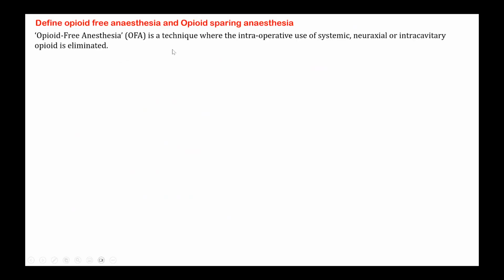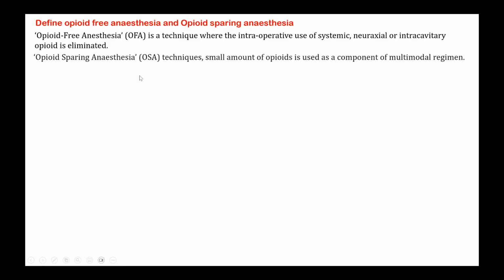In opioid-free anesthesia, you totally avoid any opioid usage, then you call it opioid-free anesthesia. No fentanyl, no remifentanil, no morphine, no pethidine. Then it is called totally opioid-free anesthesia. But in opioid-sparing anesthesia, you can use small amounts of opioids as a component of the multimodal analgesia system and avoid very potent drugs like morphine and pethidine, etc. Then we call it opioid-sparing anesthesia.